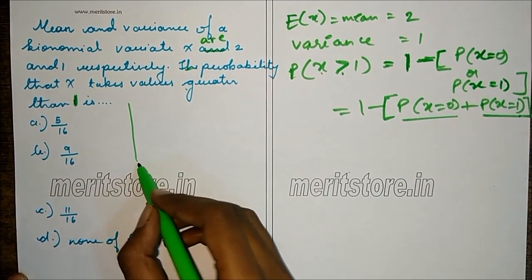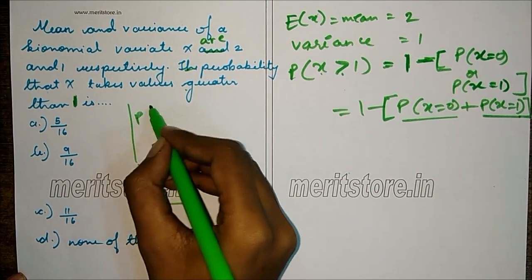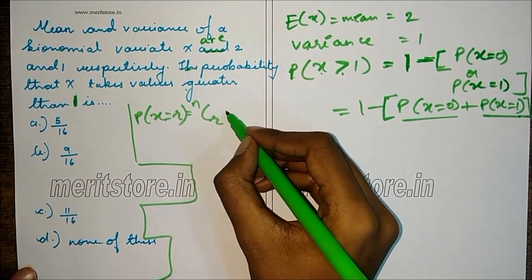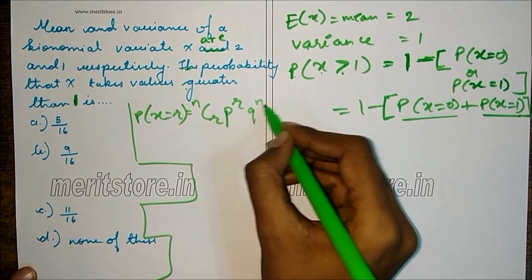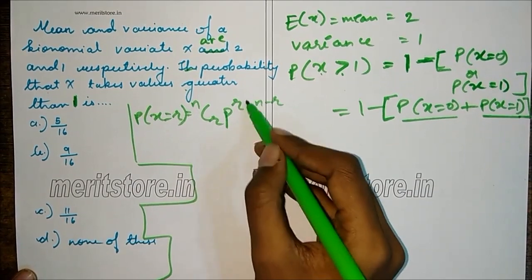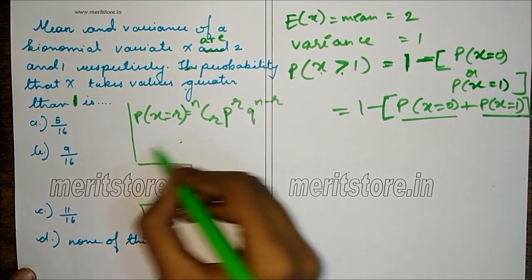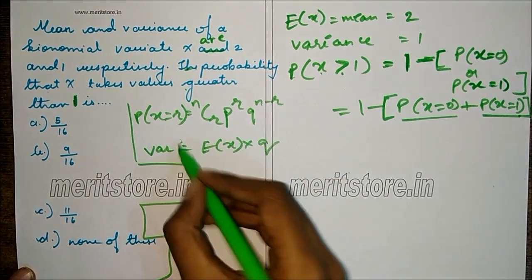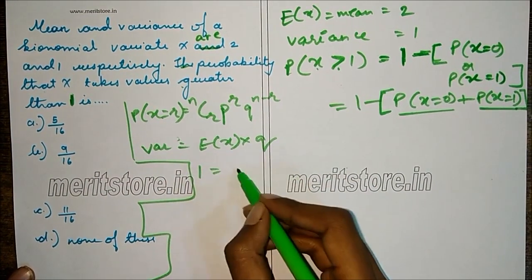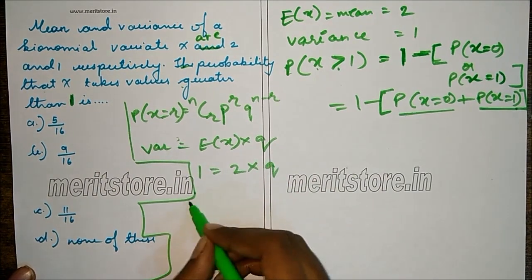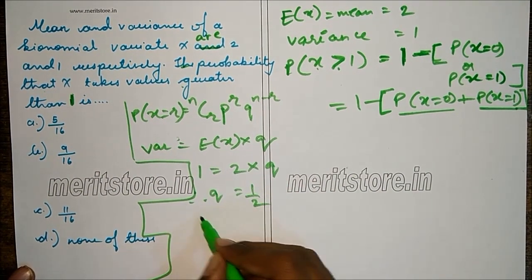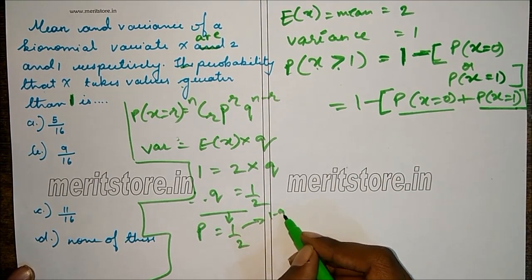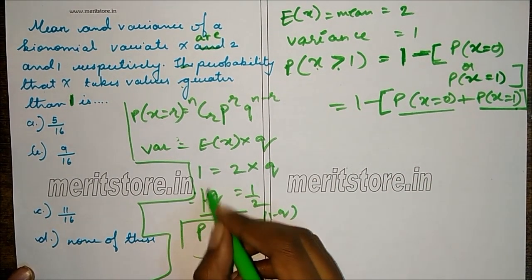So first, P of x equals r is NCr p raised to r q raised to n minus r. Now we have to find n, p and q. Now we know that variance is E of x into q. Variance is 1, E of x is 2, so q is half. So if q is half, p is also half, since p is 1 minus q.